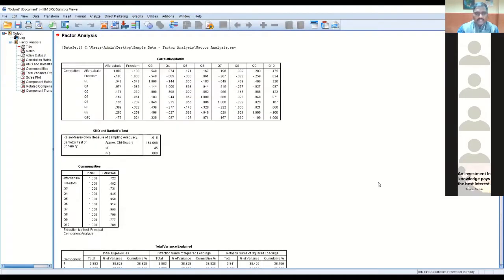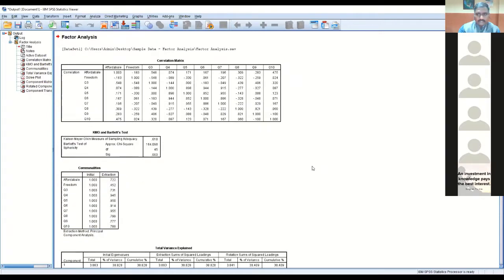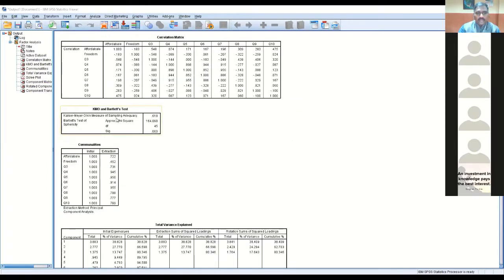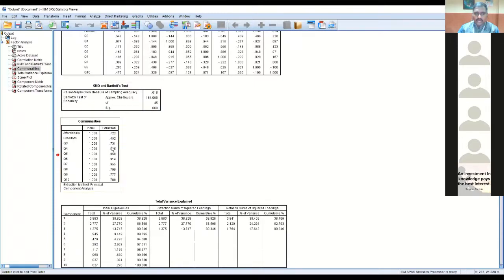Yes. Can you see the output table? Yes, sir. Okay, so now see the output table. We got the KMO Bartlett's test, right? What is the KMO Bartlett's test value? 0.618, greater than 0.6, right? And we got the communalities values. All the values are more than 0.4. See, it is not less than 0.4. All the questions are above 0.4.